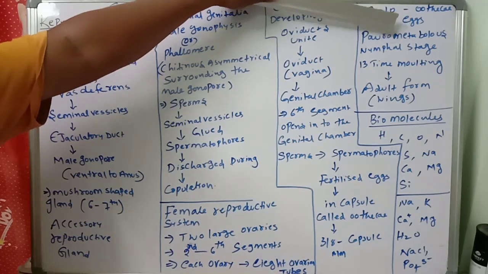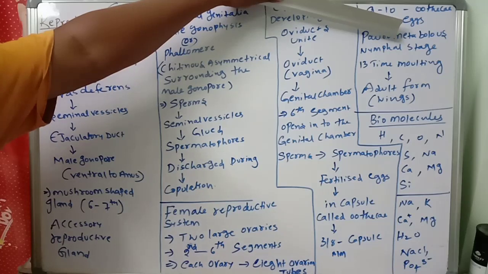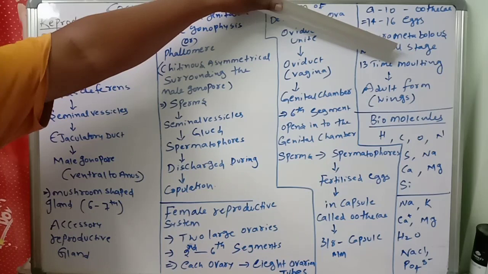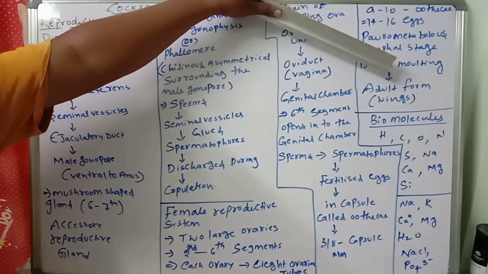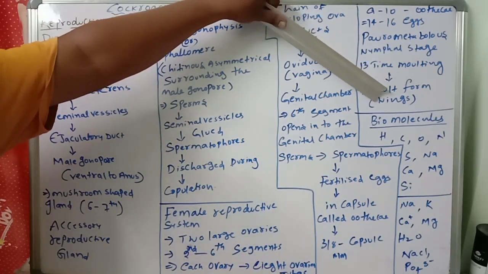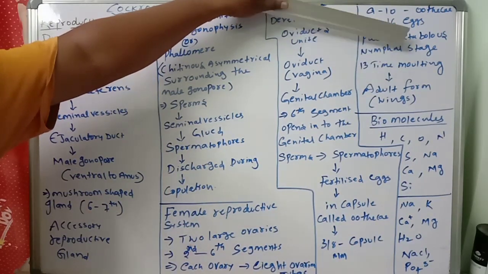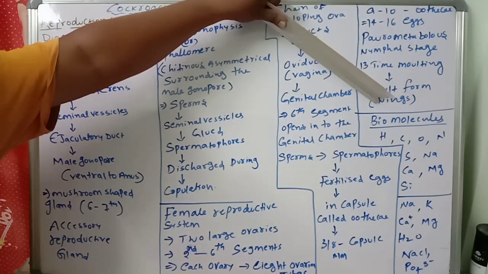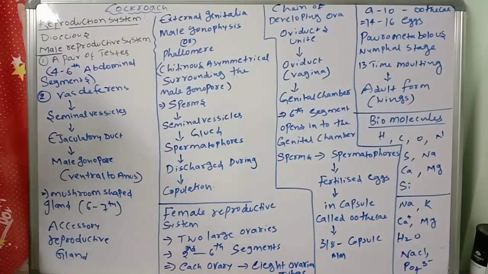They are paurometabolous, which means they have nymph stages. After about 30 molts, the nymph develops into the adult form. So what is the difference between nymph and adult? Nymph and adult are the same, but the nymph has wing pads; once the wings are developed, it is called an adult. So that is the reproductive system of the cockroach.